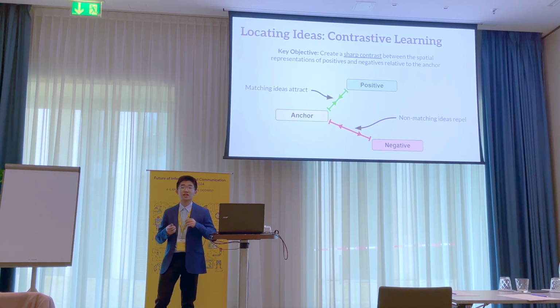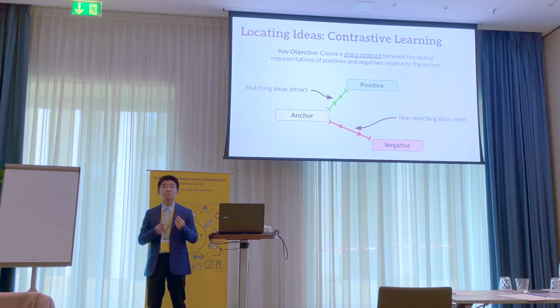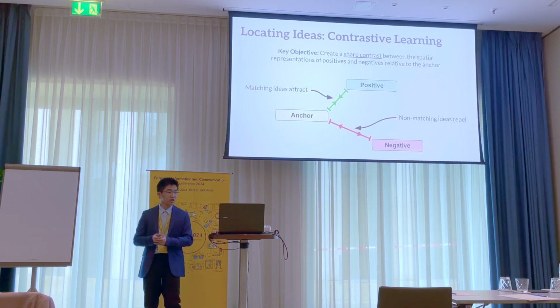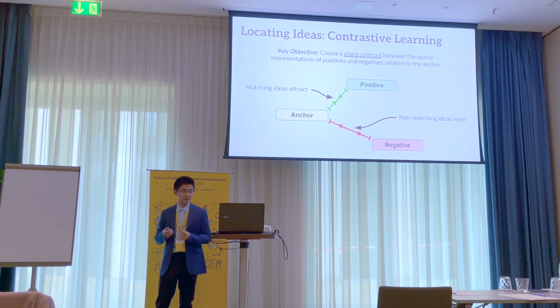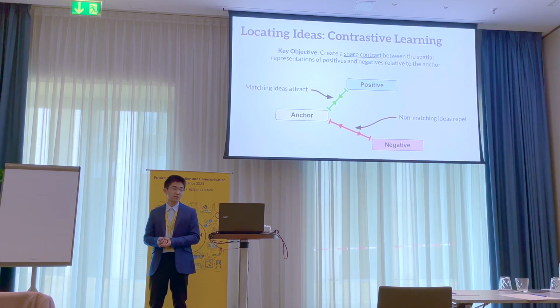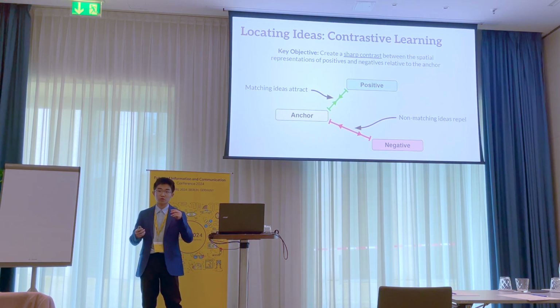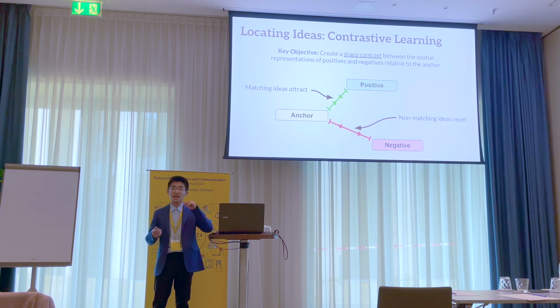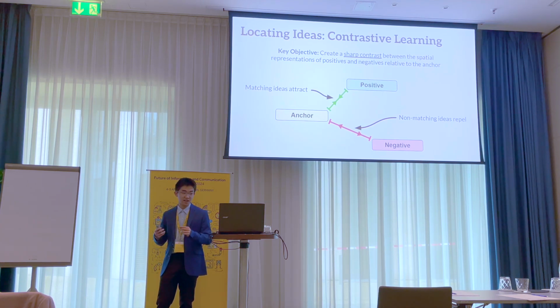And the way we actually get the model to make these meaningful location representations is through something called contrastive learning. And the key objective of contrastive learning is to create a sharp contrast between the spatial representations of the positives and negatives with respect to the anchor.